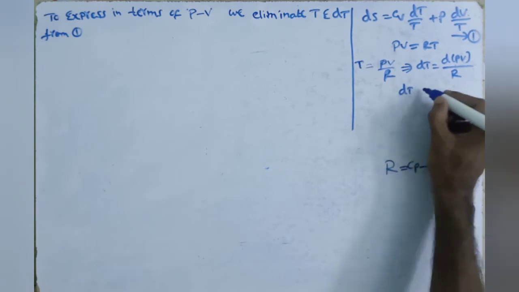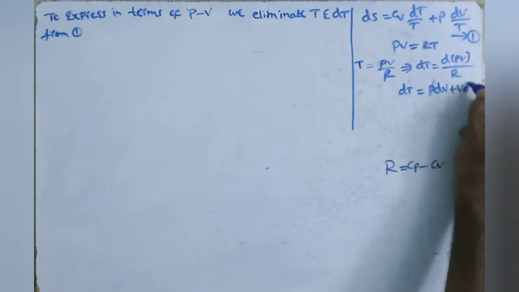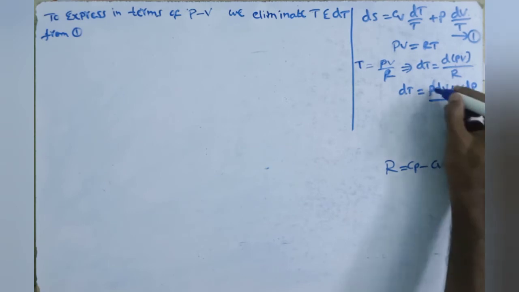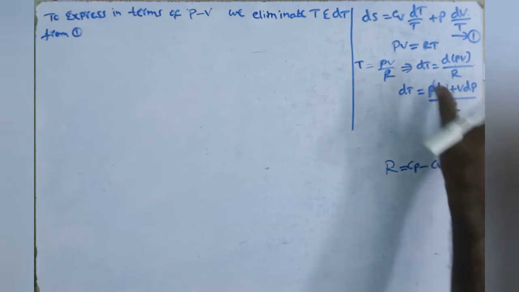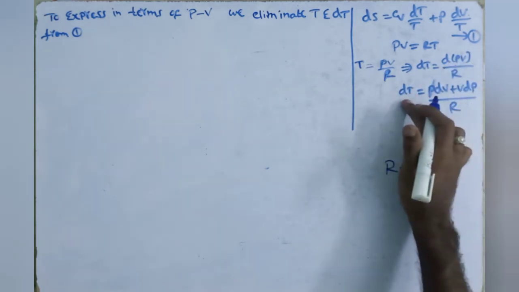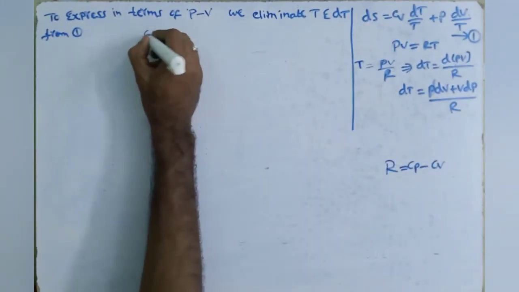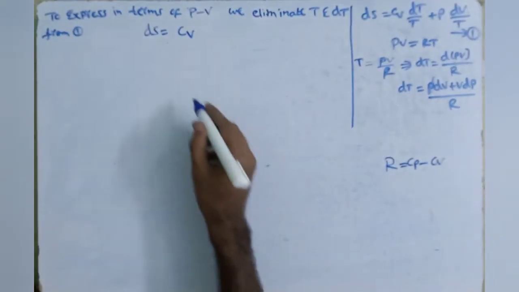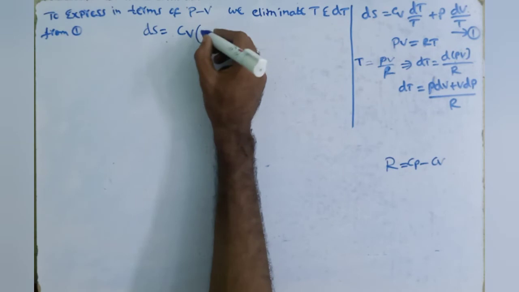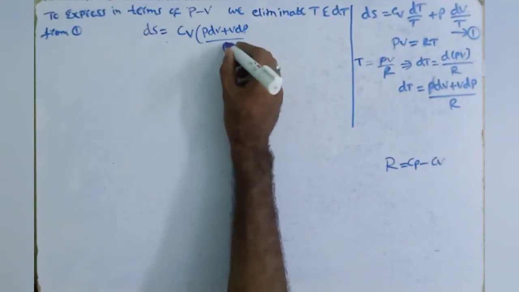So dT can be written as the differentiation, which is P into dV plus V into dP, by R. In the place of dT we substitute this value, and in the place of T we substitute this value. So dS, the change in entropy, equals Cv integral, and in the place of dT we write P dV plus V dP by R.